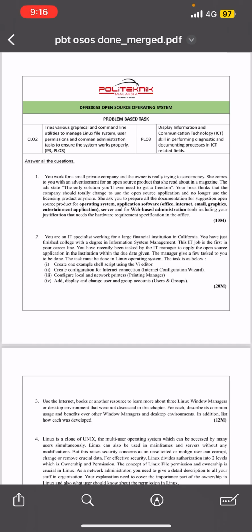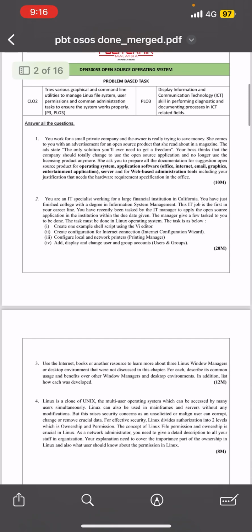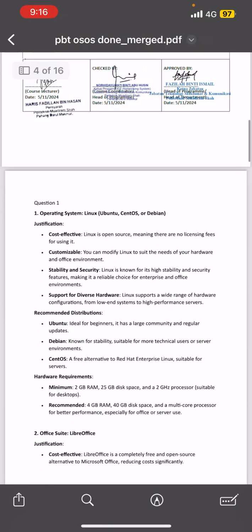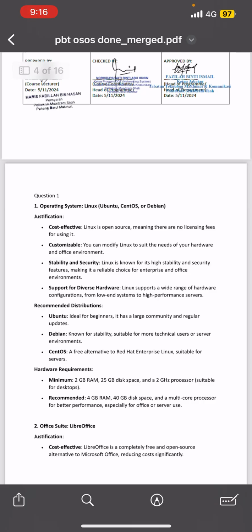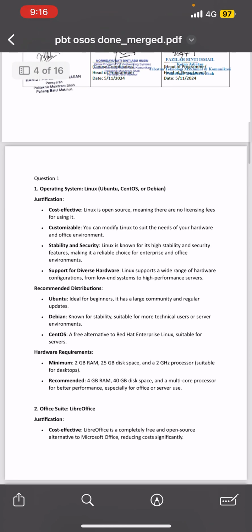And today I'm going to present the problem-based task for the operating system. So there are 4 questions available for this PBT. So let's go straight to the answer. So these are the answers for question 1.